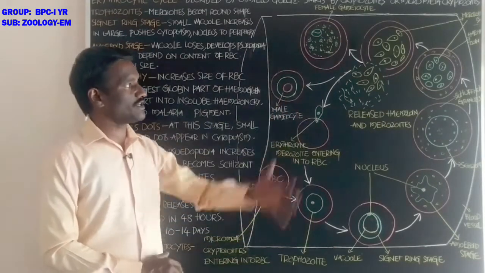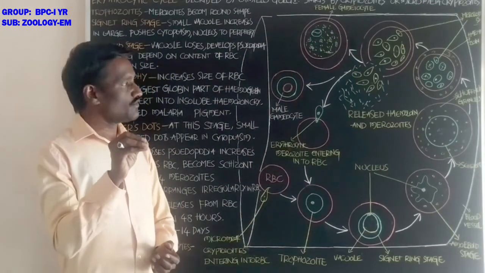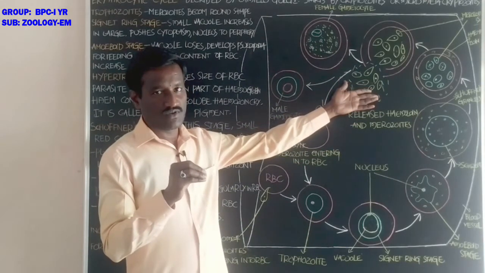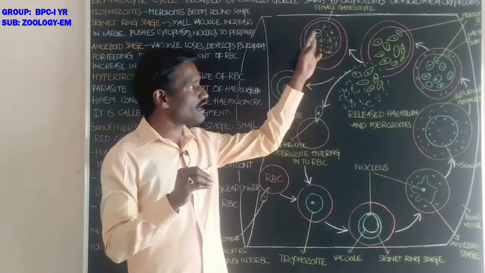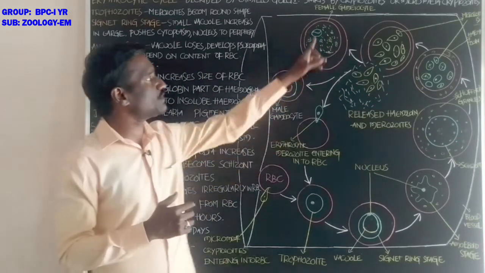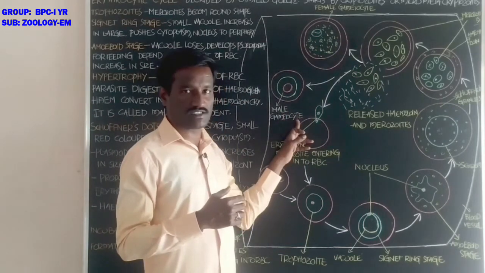What about the formation of the gametocytes? These are the merozoites which are produced after the erythrocytic cycle. They attack the red blood cell and develop into female gametocytes and male gametocytes.